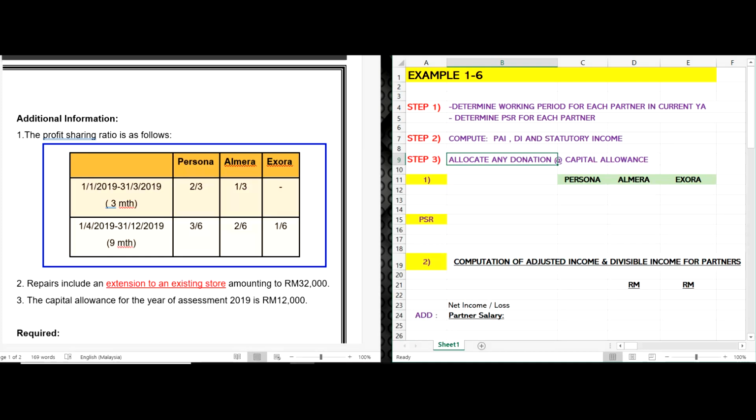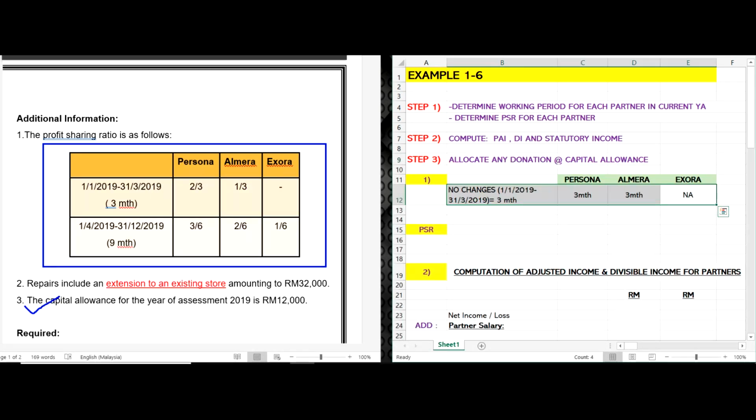Step 3, you have to allocate any donation or capital allowance. In the question given to you, there is no information regarding any donation. However, there are notes about capital allowance. So let's answer all these, step 1, step 2, and step 3. I'm going to put it out like this.